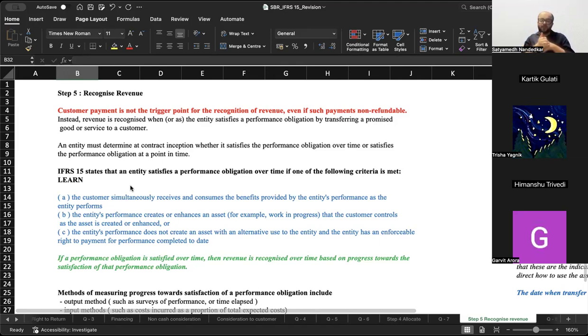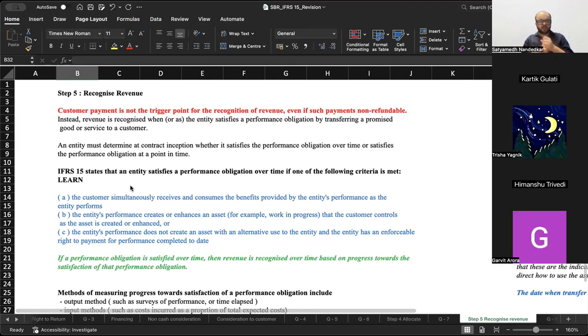The entity's performance creates or enhances an asset that the customer controls as the asset is created or enhanced. I'm constructing a building for you, and as each floor gets completed, you gain control of that particular floor. That clause is covered here. In some questions, you might have a situation where the entity does not get control of that particular building unless the entire building is completed. That is how the contract is worded. In that case, the performance obligation will be satisfied at a point in time.